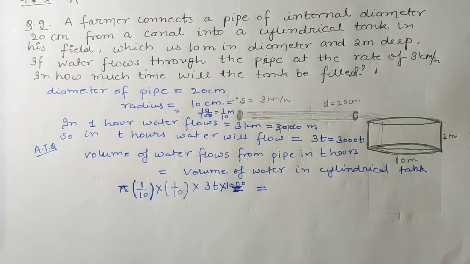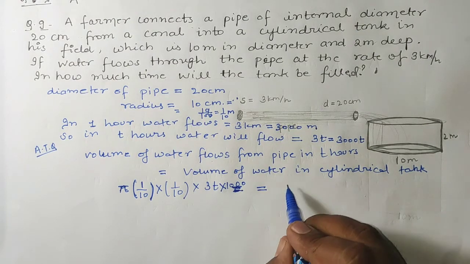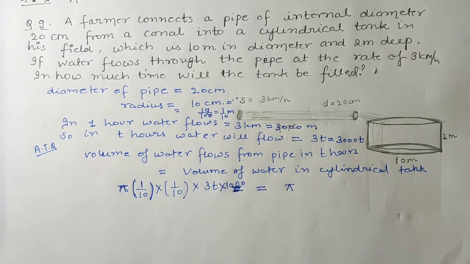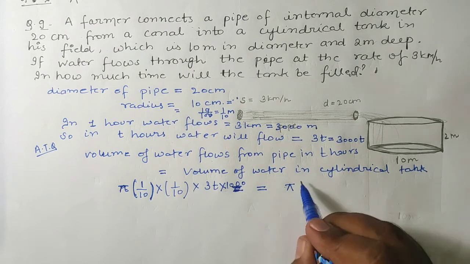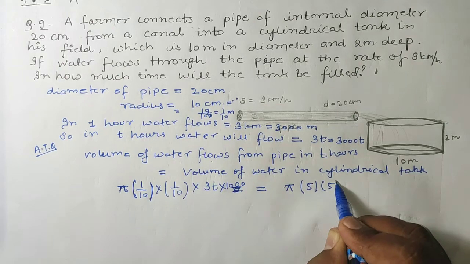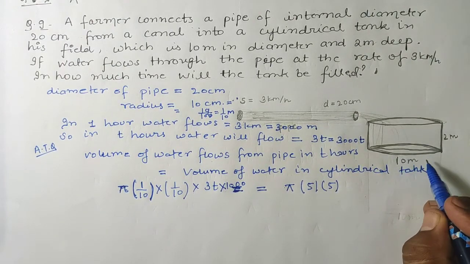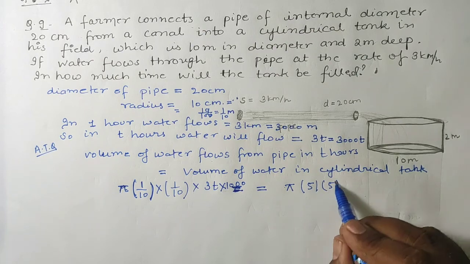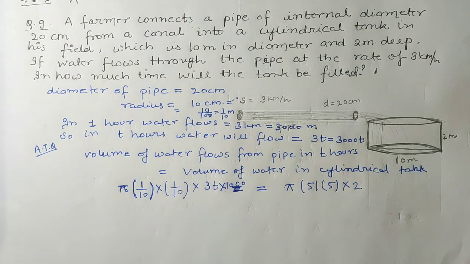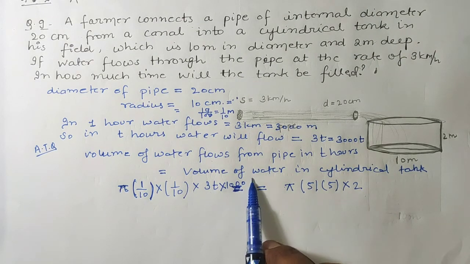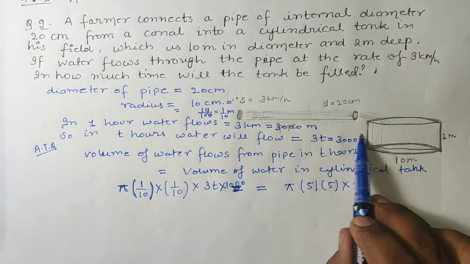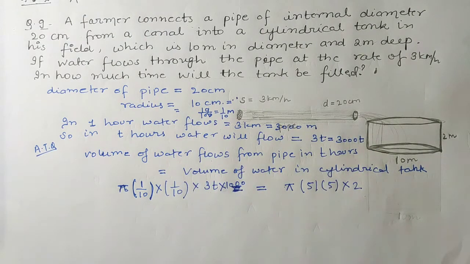Now the volume of water in the cylindrical tank. Again it will be in the form of pi r square h. Pi is given, the diameter is 10 meter, so the radius will be 5 meter. Pi r square, and h is given as 2 meter. Now students, we have to solve this step. Here the distance the water flows we have found in meters, like we did in the previous question.